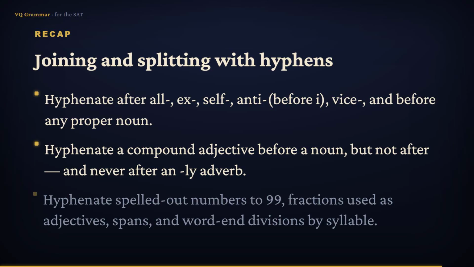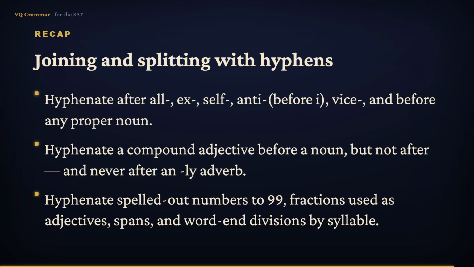Hyphenate spelled out numbers up to 99, fractions used as adjectives, and number spans. And to break a word at line's end, split by syllable, usually between two consonants, or after a whole word when a suffix follows. Great work. Next lesson, abbreviations.